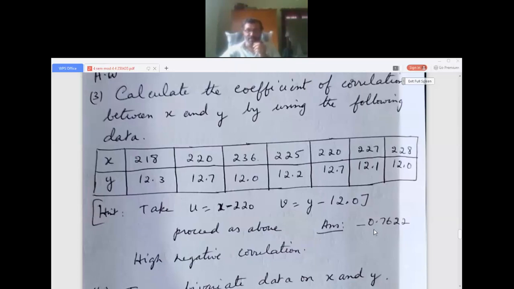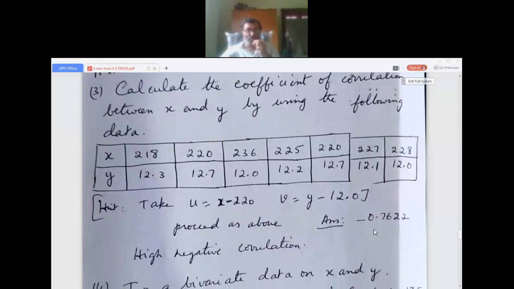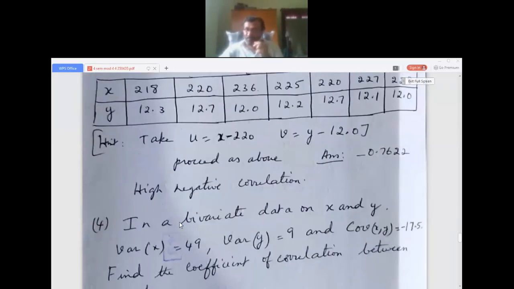So you are getting the answer as minus 0.7622. So there is a very high negative correlation. I hope it is clear. Just do it and also try to solve the problems in the model question paper.